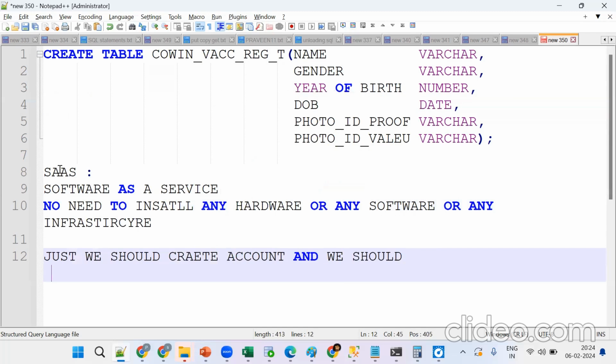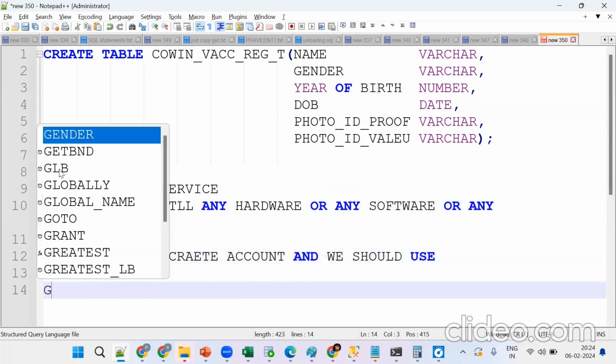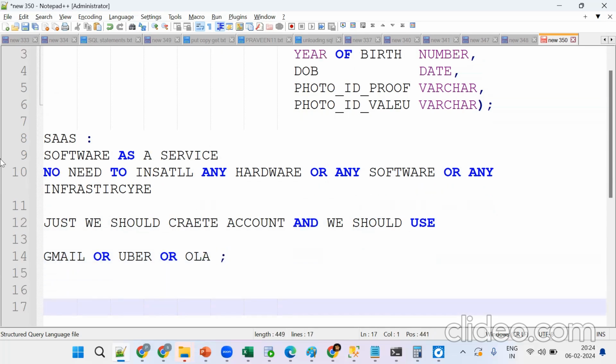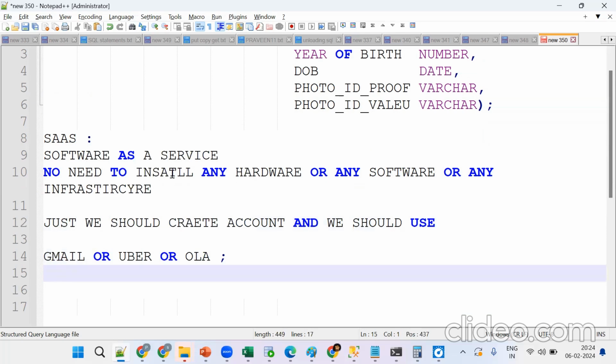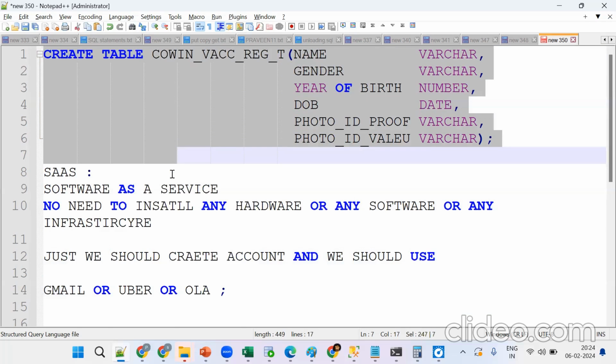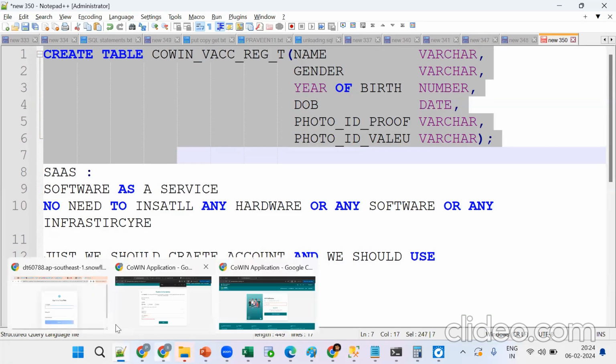Now tell me a simple example for SaaS. See, it's Gmail, or Uber, or we can say OLAP. These are applications you can take as examples. So we are not installing the application, we are just using it. Same thing: we create one Gmail account and work. Similarly, we should create one Snowflake account. Already discussed yesterday.